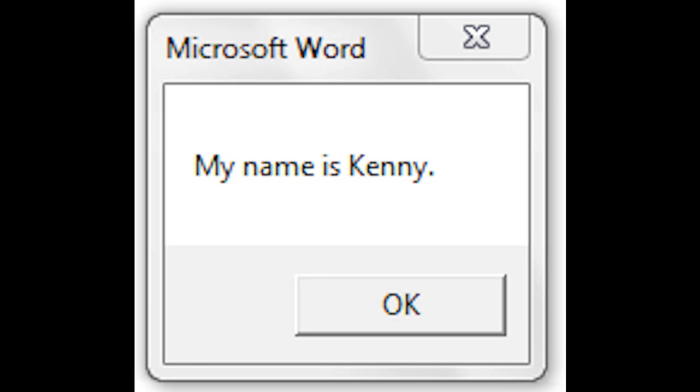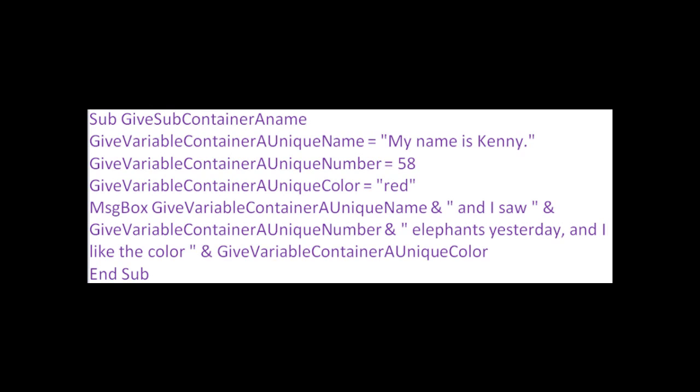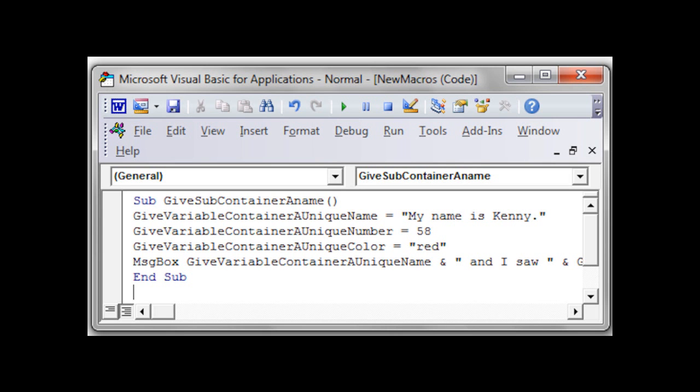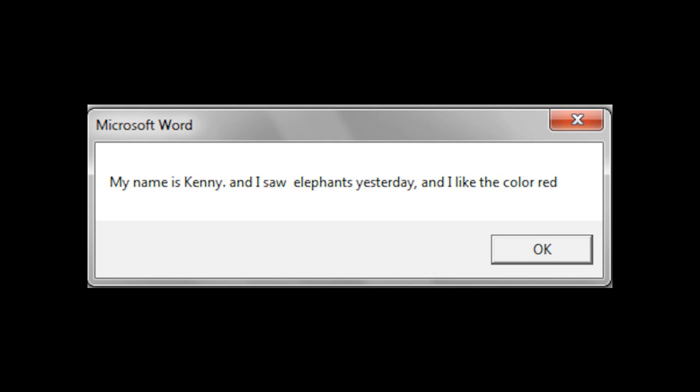Okay, this is a new code, and I've added 1, 2, 3 variables, and then the message box is going to produce the contents of all 3 of those variables, along with some text strings that I've added into that. Here's what it looks like in the VBA module. It will read, "My name is Kenny, and I saw elephants yesterday, and I like the color red."